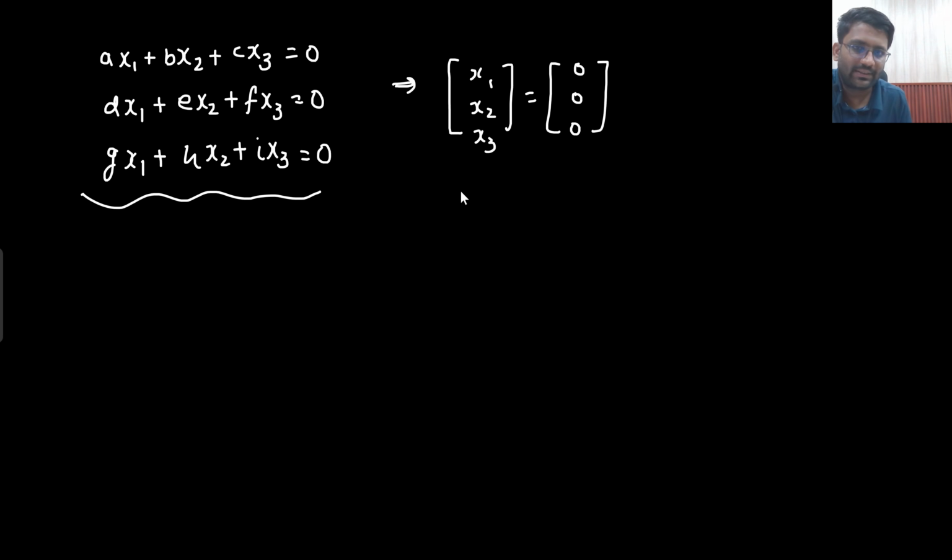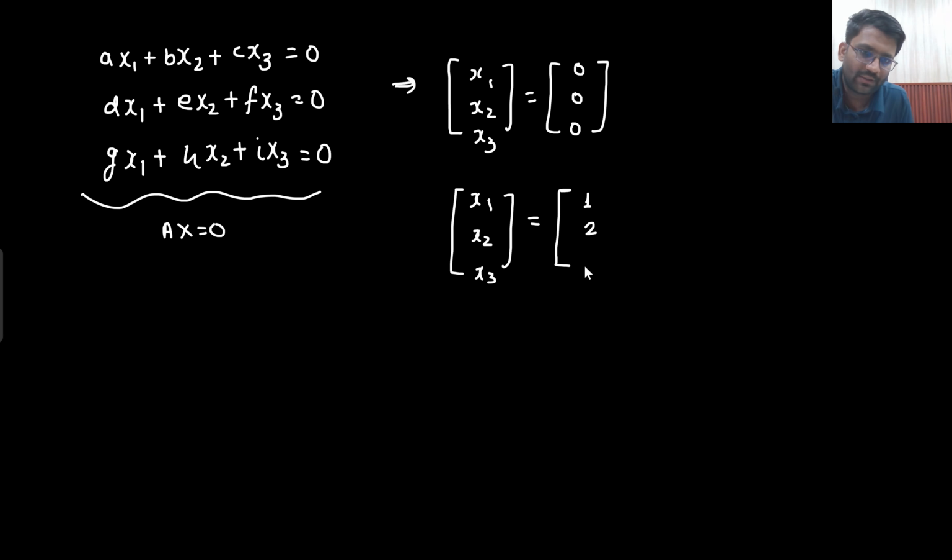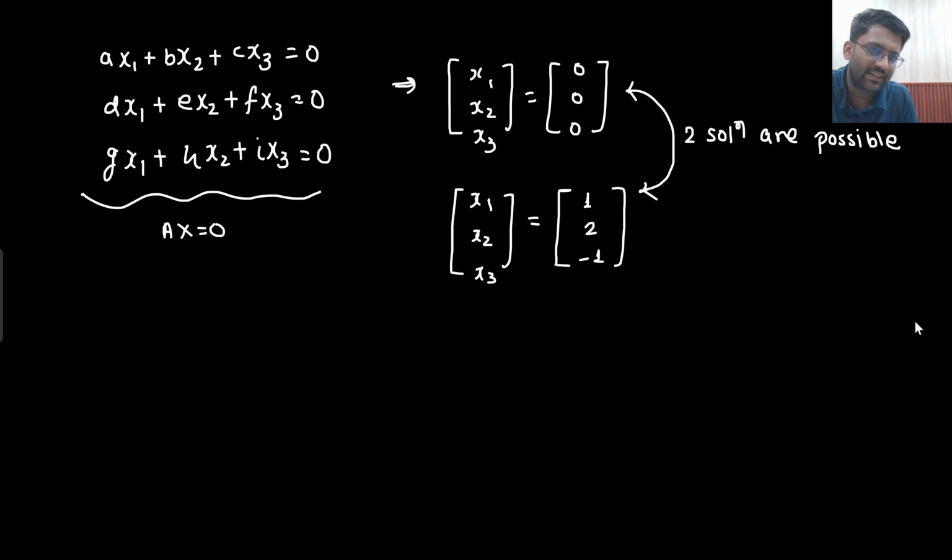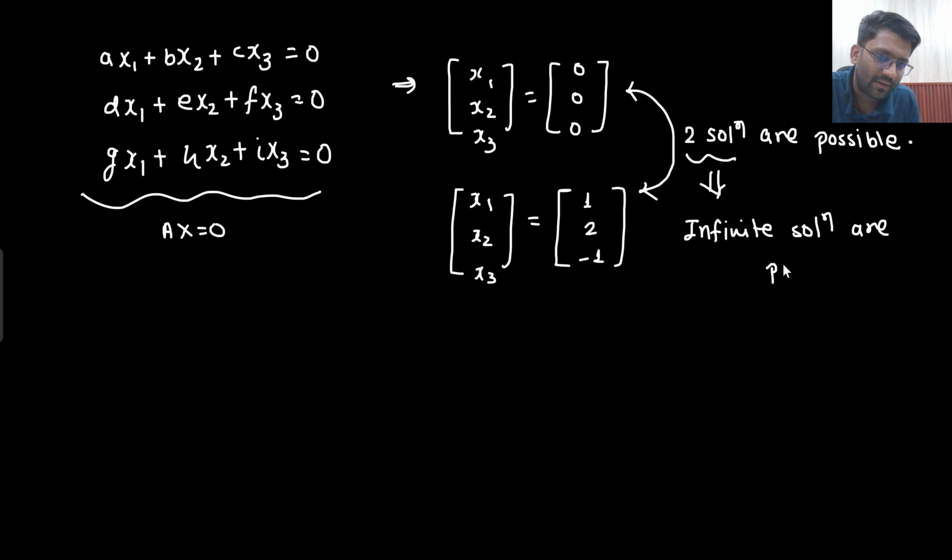But if someone comes and says that I am having this also as a solution, this is your Ax equals to 0, right? You would say two solutions are possible. This and this, two solutions are possible. But you know that exactly two solutions are never possible. If two solutions are possible, that means for sure infinite solutions are possible. Is that clear to you or not?